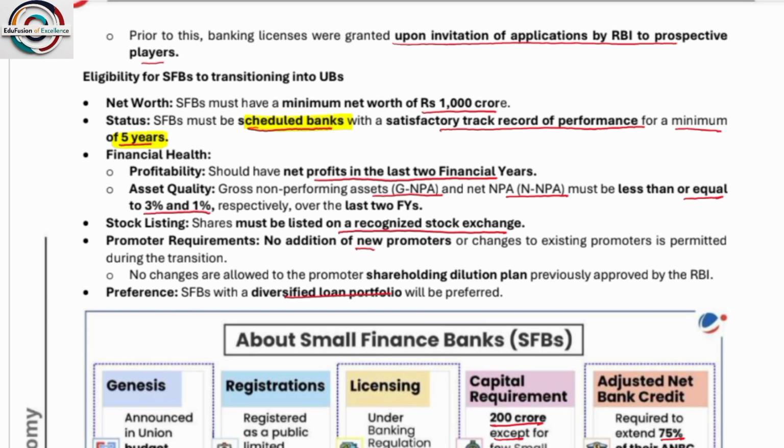Next, what is universal bank? RBI sets eligibility criteria for small finance banks to transit into universal banking under one tap licensing. So what is universal bank? A universal bank is a bank that offers a wide range of financial services beyond commercial banking and investment banking, such as insurance.